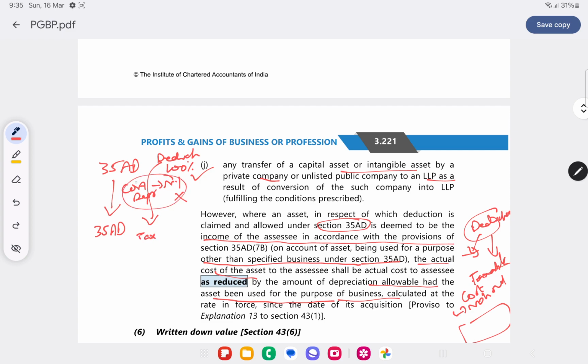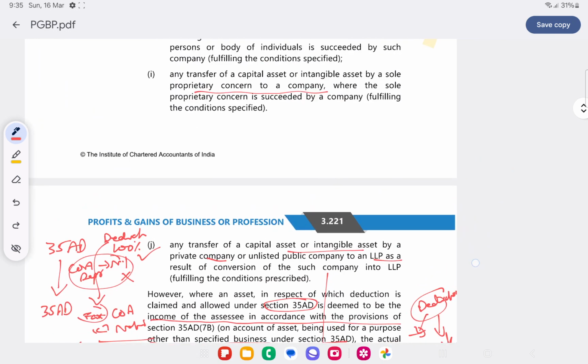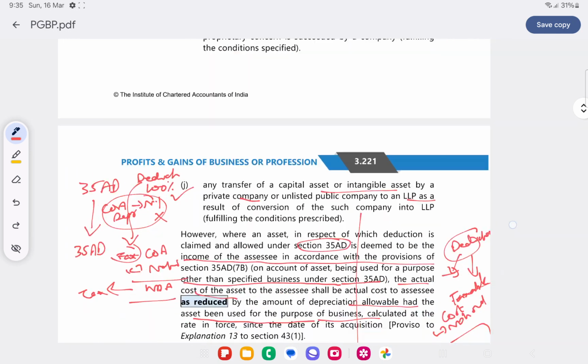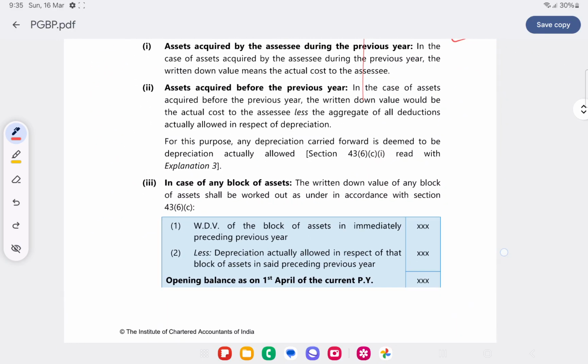But depreciation we have foregone, so the entire amount should not be charged to tax. The cost of asset minus notional depreciation, whatever comes, as per the rates in force, the net notional book value will be charged to tax. Now this is with reference to cost of asset. WDV of the asset will be taken up in a separate part.